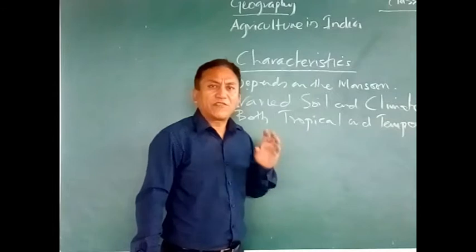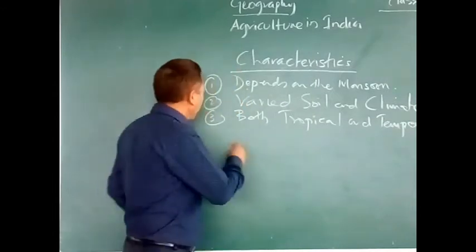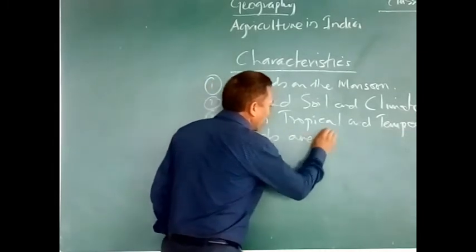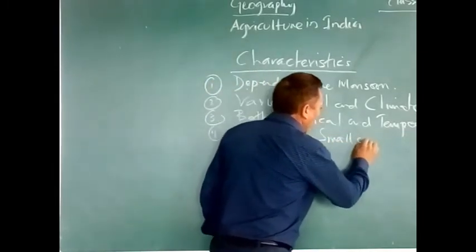Then we have small and fragmented lands. The lands are very small and fragmented.